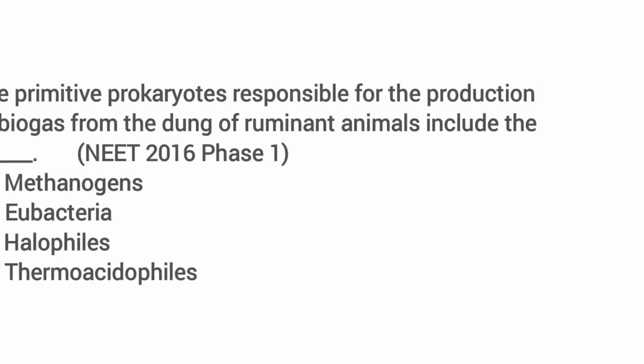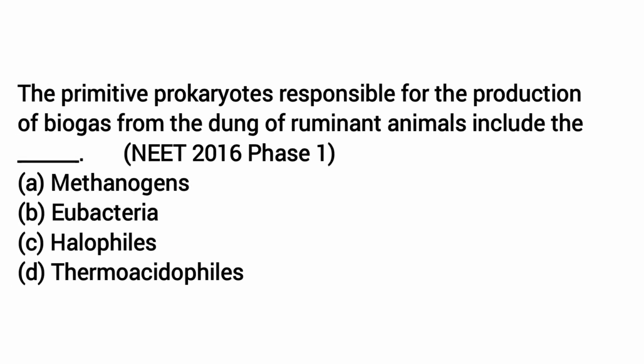We'll move on to the next question: the primitive prokaryotes responsible for the production of biogas from the dung of ruminant animals include the dash. It is a straight and easy question, and the answer is A, methanogens. Methanogens are the microorganisms which produce methane gas during biogas production. So it is an easy and direct question.